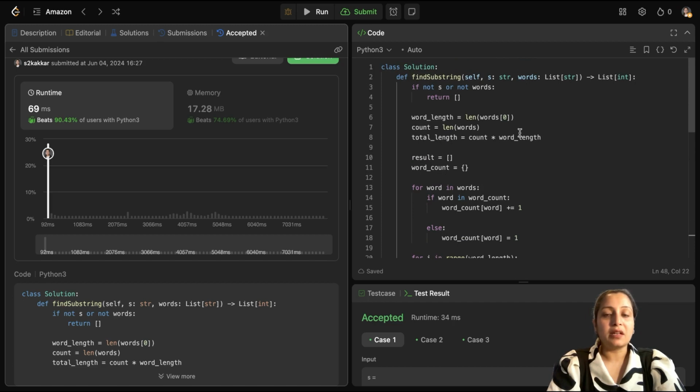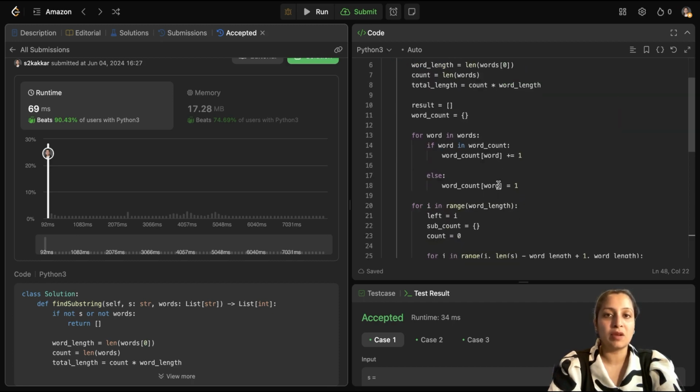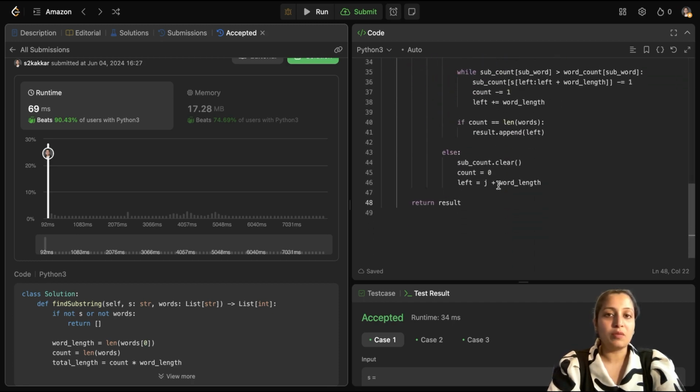The time complexity for this question would be O of n because we are running through the string s once, where n is the total length of the string s, and the space complexity will also be O of n because we are using a new array to return the results, and it has been told in the question that you need not do it in place, you can use additional memory. So I hope the solution is clear.